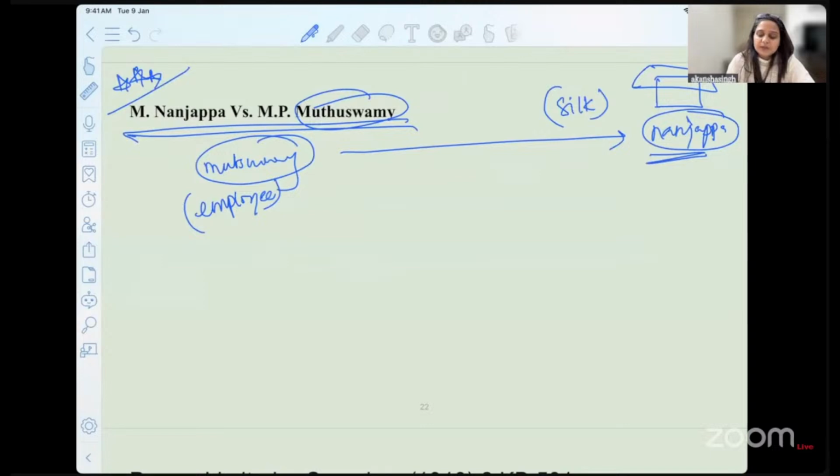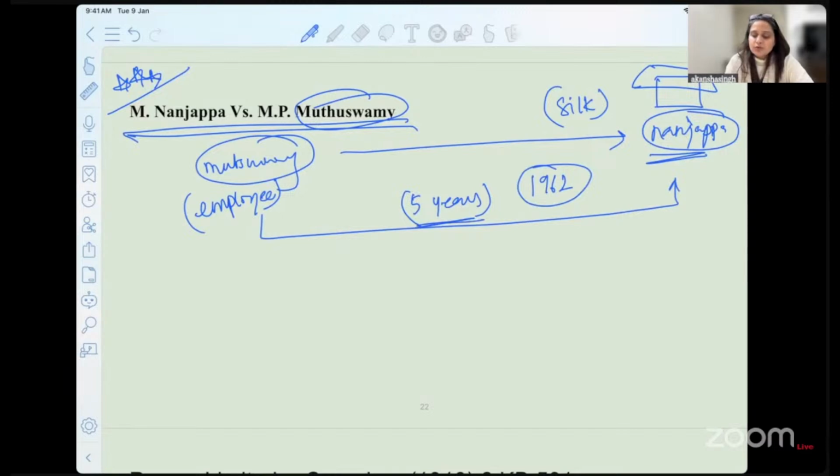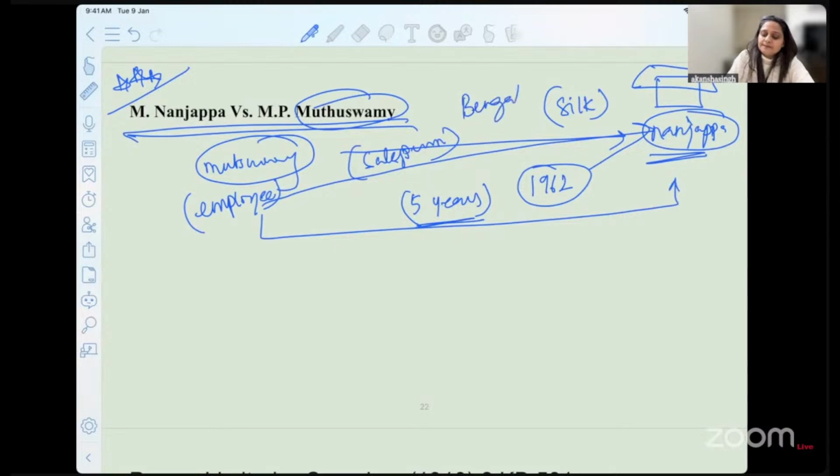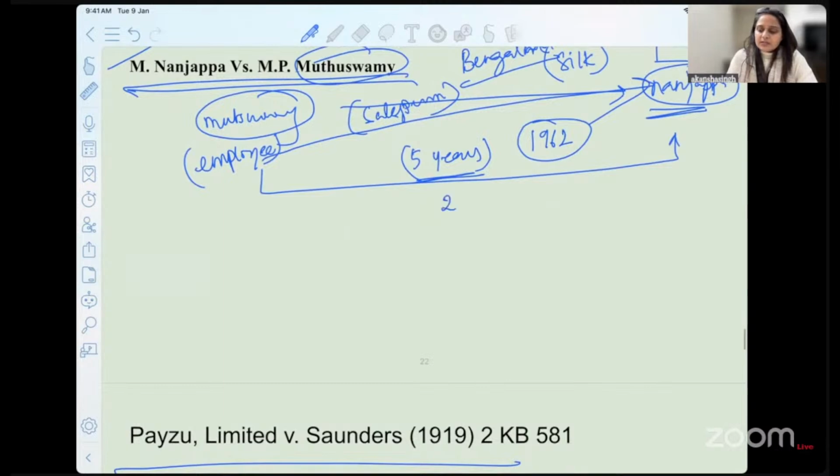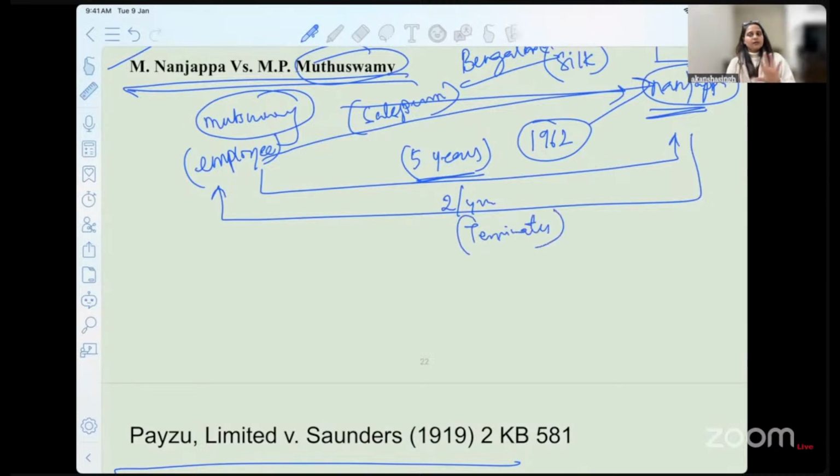So Nanjappa had a shop. He employs this particular employee and says, you have to work with me for 5 years from 1962. For 5 years you are under employment with me, and you will be a salesperson in my silk shop. This is happening in Bangalore, Bengaluru now. So what happens after 2 years itself? Nanjappa terminates the contract of Muthuswamy, doesn't give any notice, doesn't tell him anything.